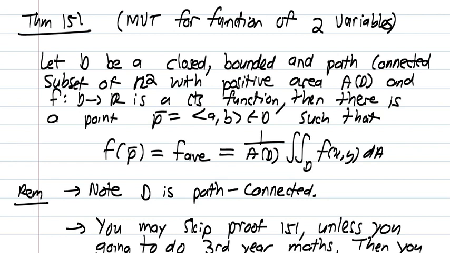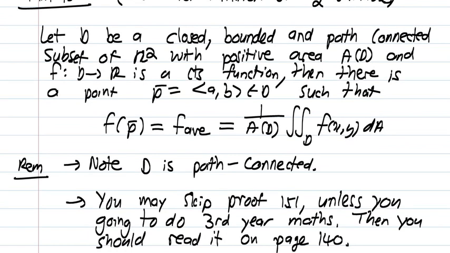I want to emphasize that for the mean value theorem for functions of two variables, or even higher dimensions, we need this idea of path connected. So theorem 151 only applies if D is path connected. Now the good news is you may skip the proof of this theorem unless you're going to do third year mathematics.